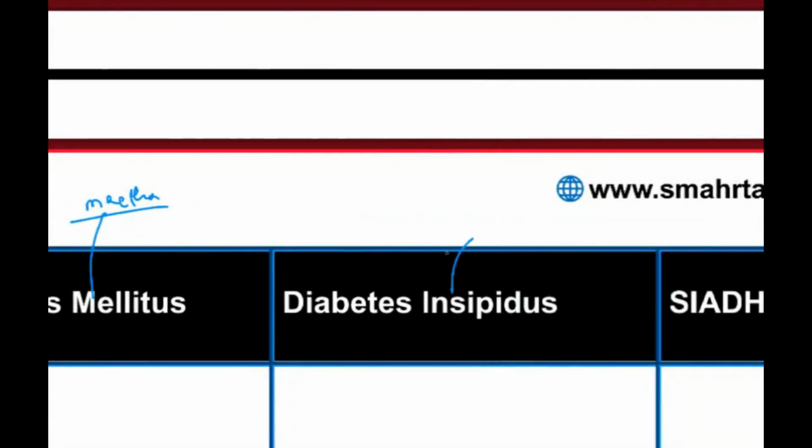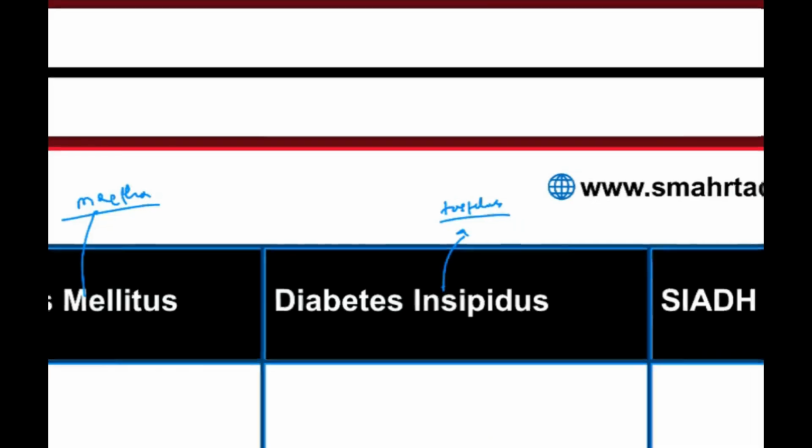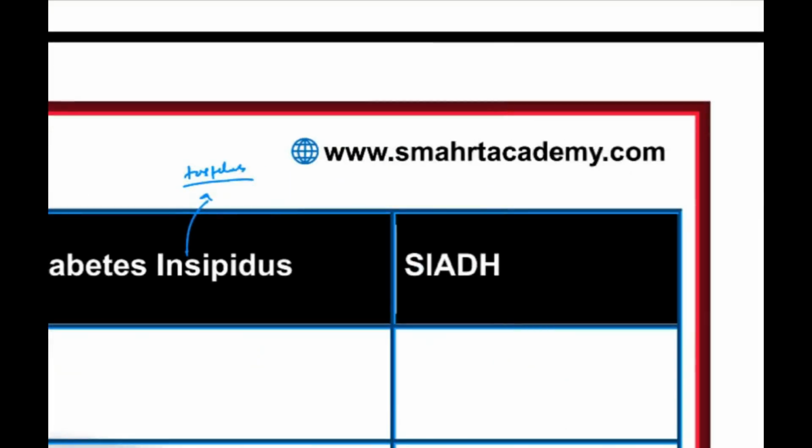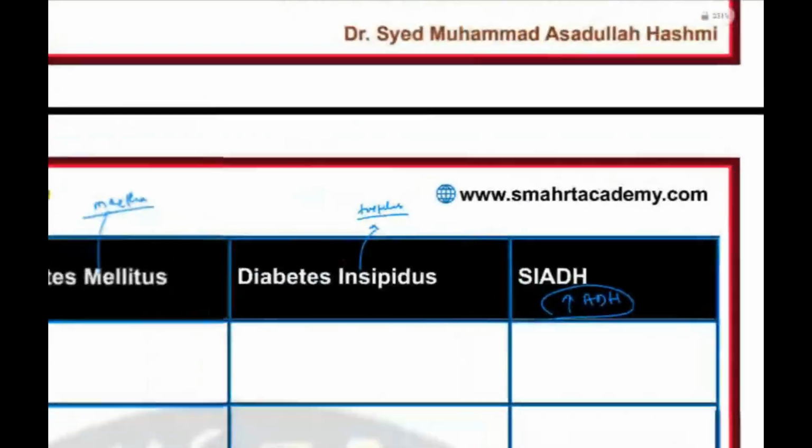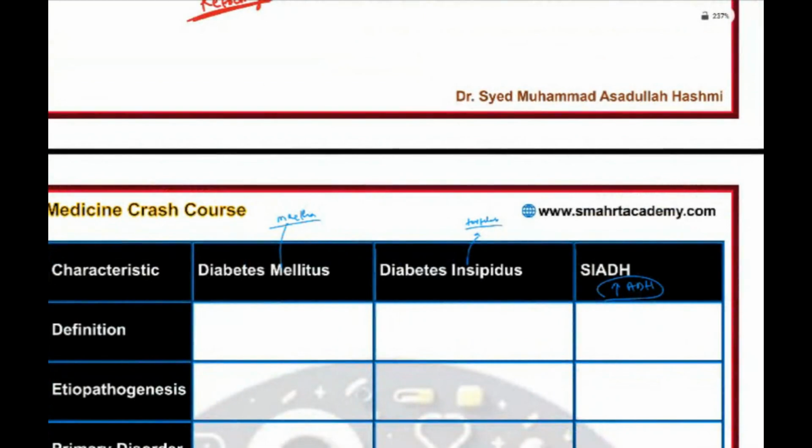Insipidus means tasteless. Why tasteless? Water is tasteless. So their urine is purely water, severely diluted urine they will be having. SIADH means syndrome of inappropriate ADH secretion, where ADH will be increased. More levels of ADH will be in the blood. So this is about